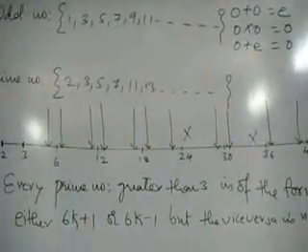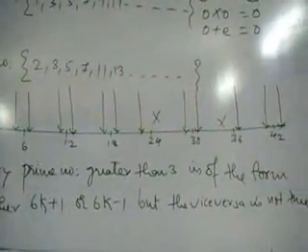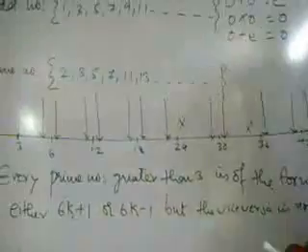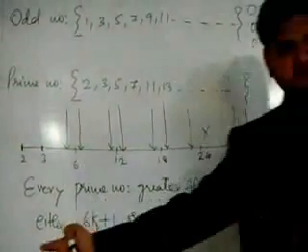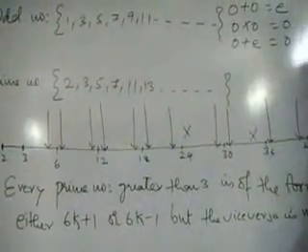It means that every prime number which is greater than 3 is either a step ahead of a multiple of 6 or a step before a multiple of 6.